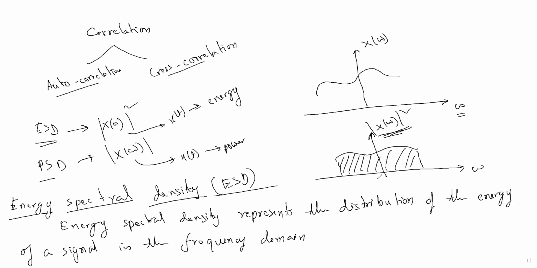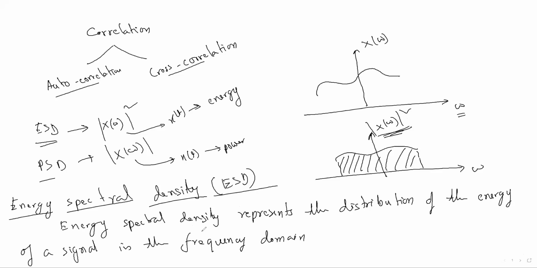Why can I say that this square is known as the energy spectral density? Let me give a simple equation. The energy spectral density represents the distribution of the energy of a signal in the frequency domain.